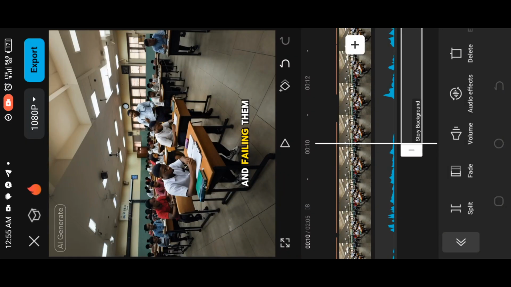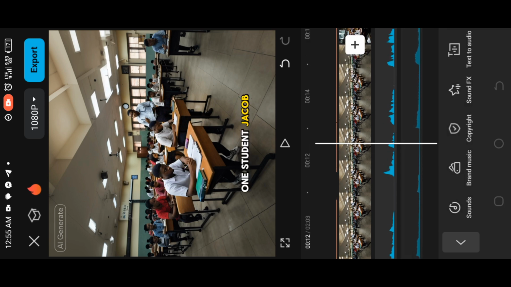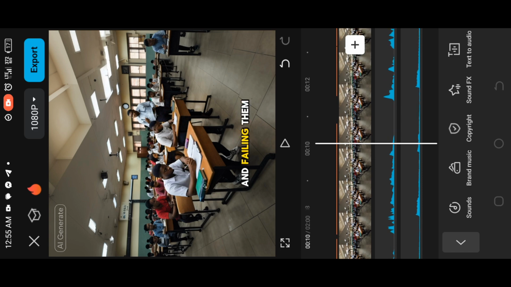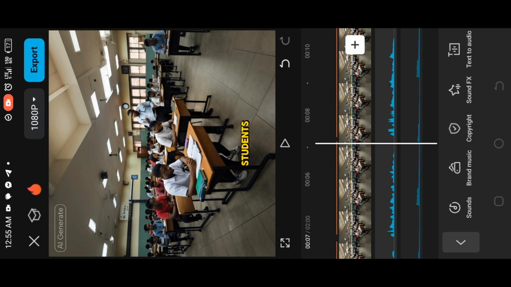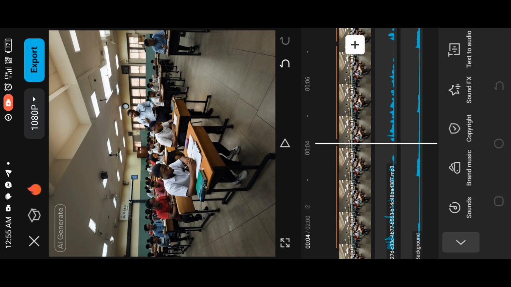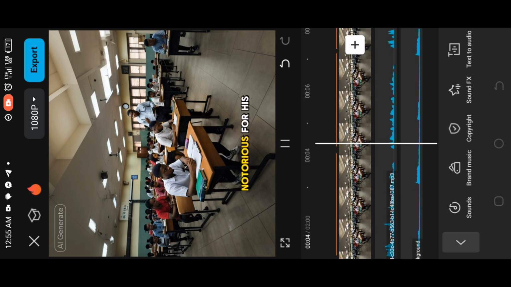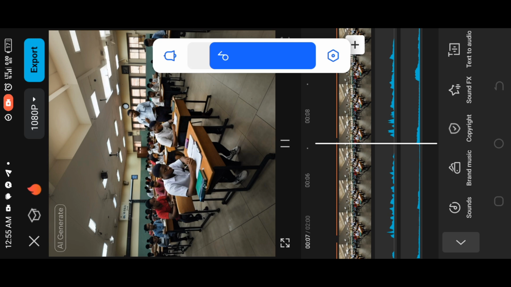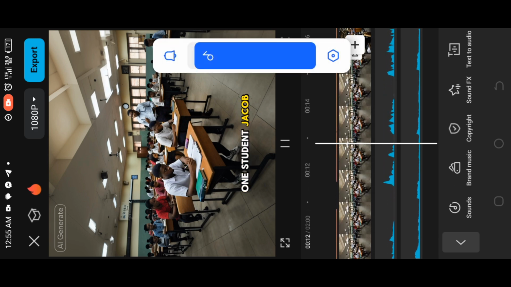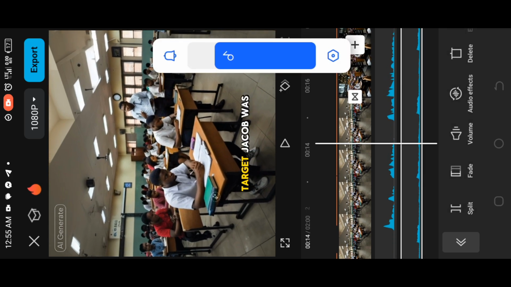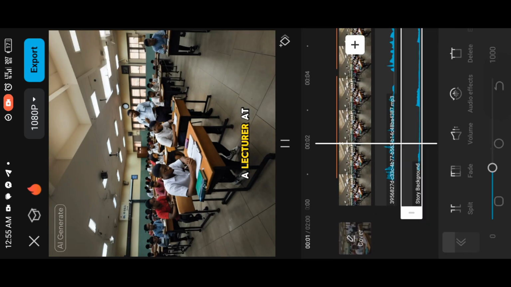Drag it to the part of the video. After dragging, you make sure the audio goes over to the last part. If it doesn't reach the last part of the video, you just click on the audio and duplicate it. After that, you click on the audio volume. Reduce the volume so that it will not be higher than the voiceover. After reducing it,